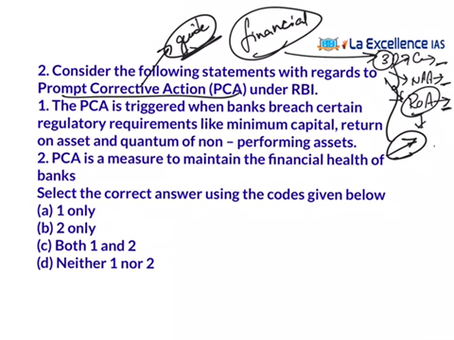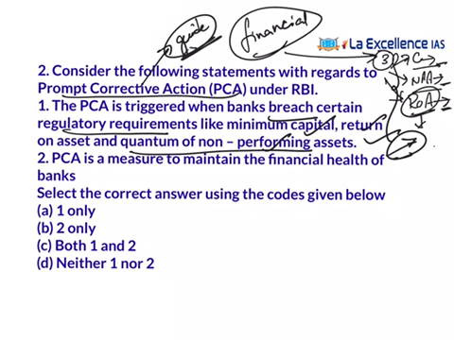So now let us see the statements. PCA is triggered when banks breach certain regulatory requirements like minimum capital, return on assets, the quantum of non-performing assets. Just now I have told that based on these three parameters, PCA will be invoked. So statement 1 is correct.